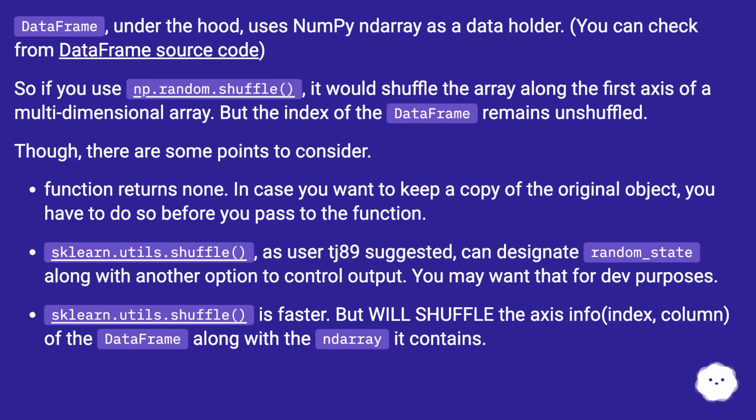Though, there are some points to consider. The function returns None. In case you want to keep a copy of the original object, you have to do so before you pass it to the function.